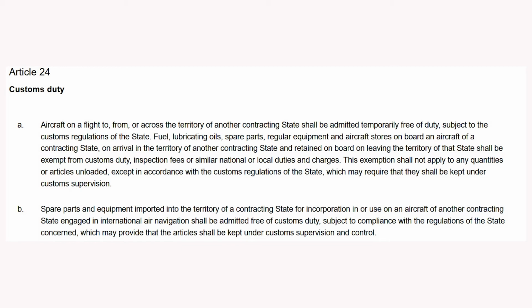Spare parts and equipment imported into the territory of a contracting state for incorporation in or use on an aircraft of another contracting state engaged in international air navigation shall be admitted free of customs duty, subject to compliance with the regulations of the state concerned, which may provide that the articles shall be kept under customs supervision and control.